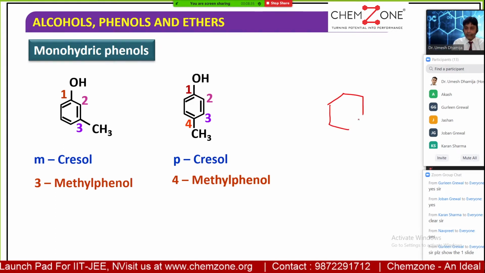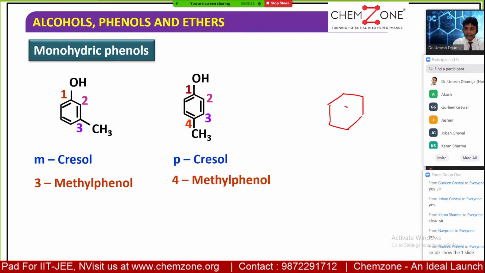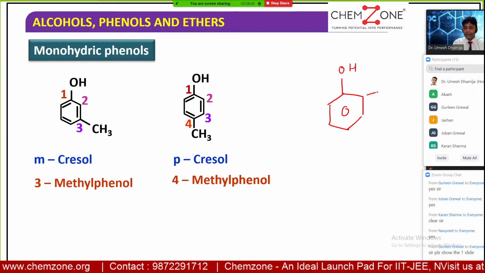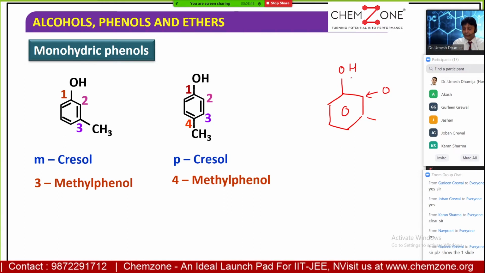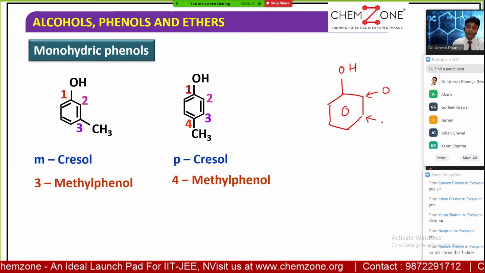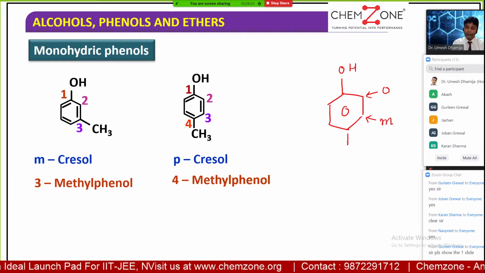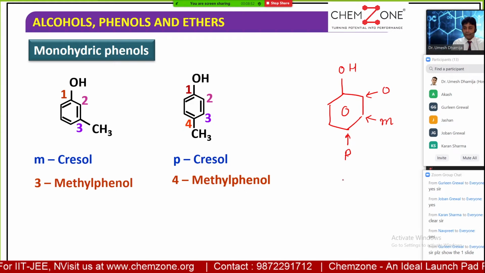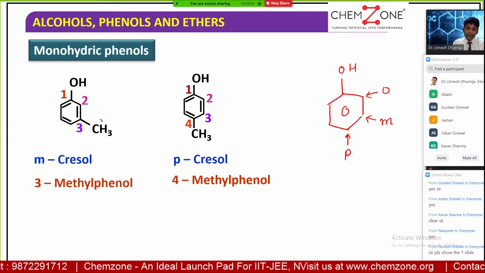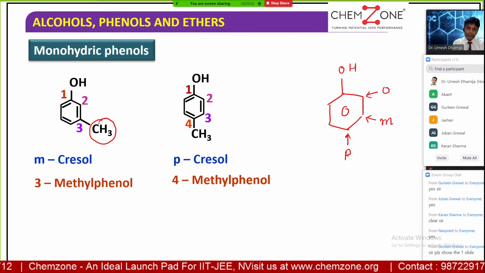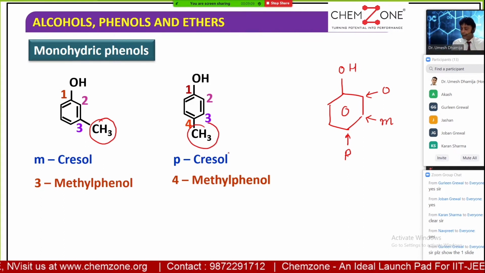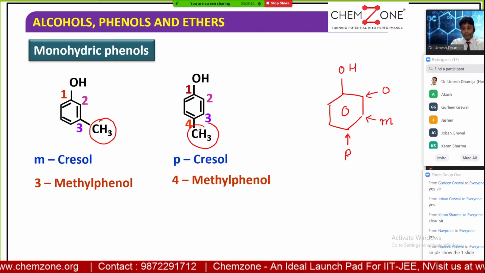Just to revise, this position is called an ortho position with respect to the OH group, this is a meta position, and this is called a para position. So when I say metacresol, it means the methyl group is at the meta position with respect to the OH group. This is the para position, so it is called paracresol.